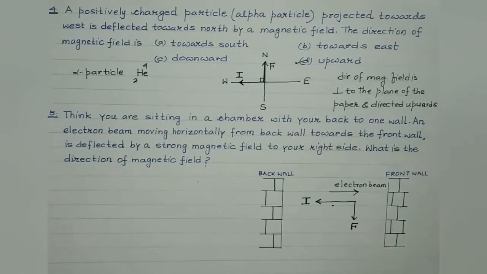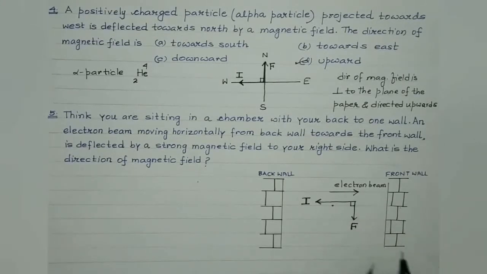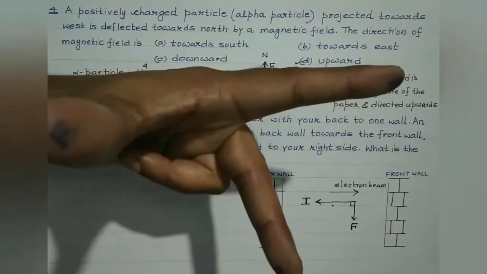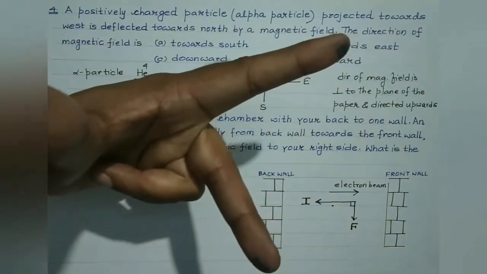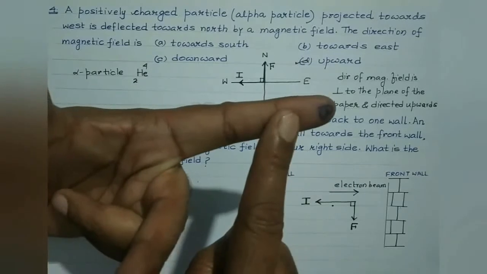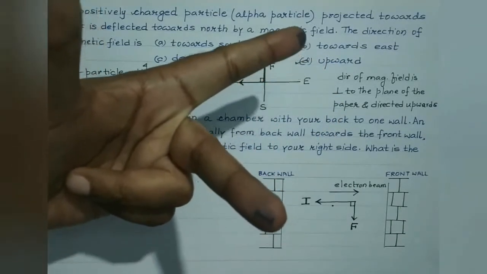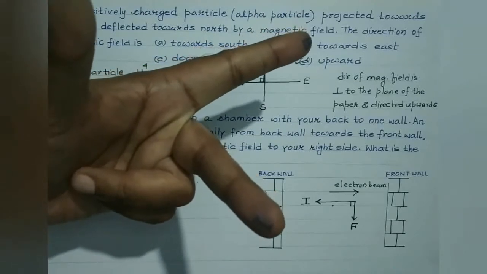Now here we are supposed to find out the direction of the magnetic field. So out of F, B and I, the direction of F and I are given. So the direction of magnetic field can be easily found again by using Fleming's left hand rule, right? Thumb represents the direction of the force. Forefinger or the first finger represents the direction of the magnetic field, and central finger represents the direction of the current.